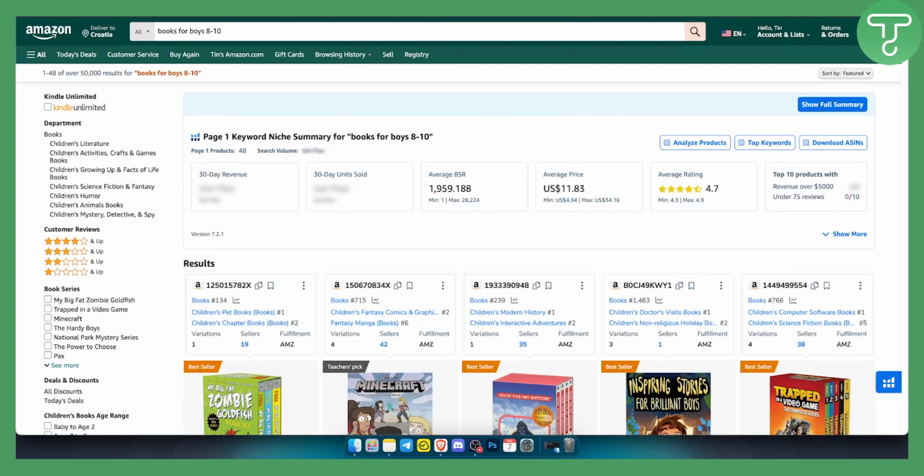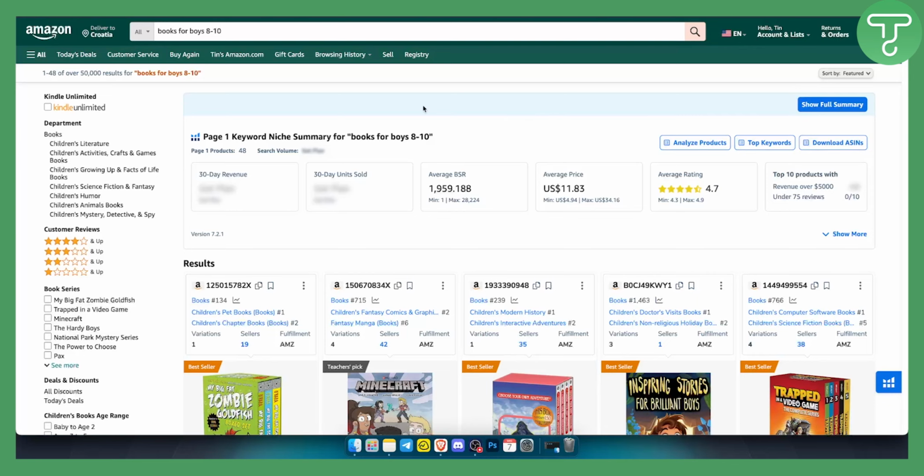So for example, if I have books for boys 8 to 10, I already know what I want to sell and I already know a headline for my book. I can go into ChatGPT. That's one example. I can go into ChatGPT and I can let ChatGPT write a book chapter by chapter. Now that's what I can do.